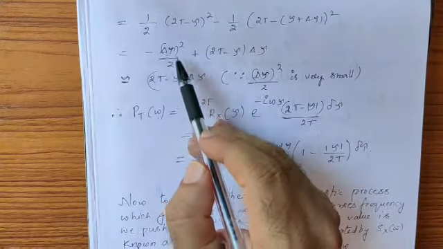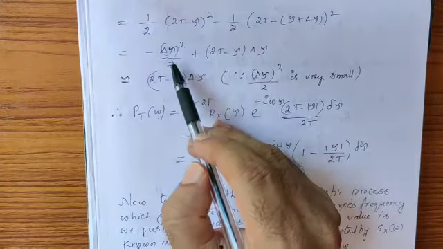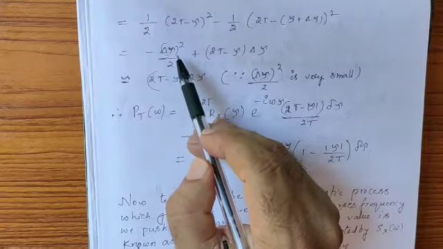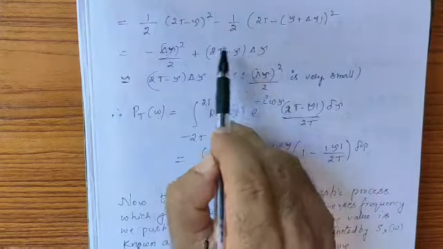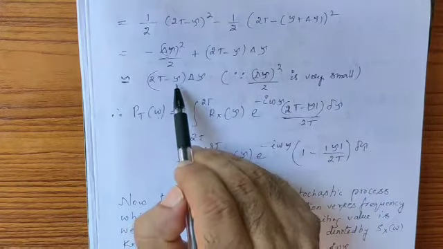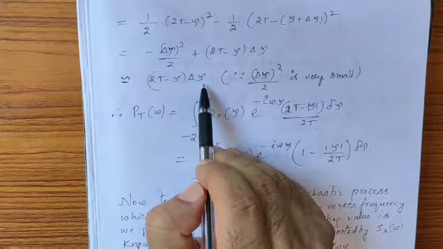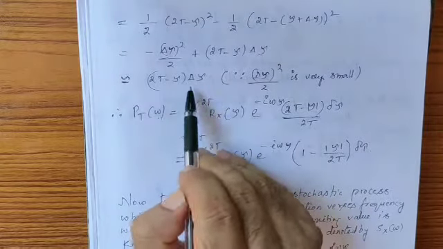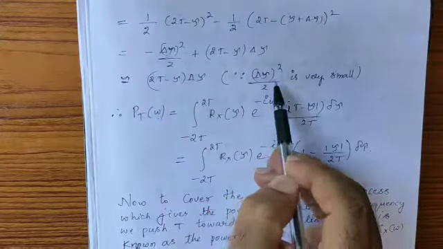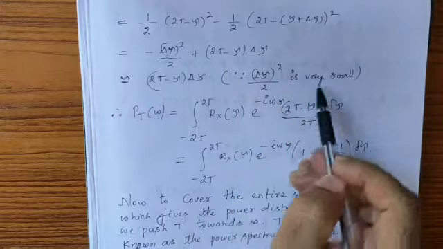If you square a small number, it is negligible. So I will neglect the first term. Therefore the area of the strip I will take approximately equal to (2t minus tau) into delta tau, almost close to the area of the strip. The reason I have written here is because delta tau whole square by 2 is very small.